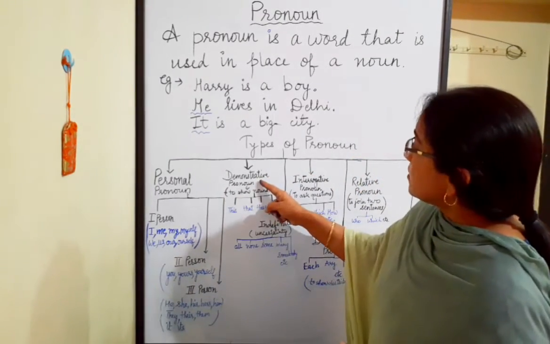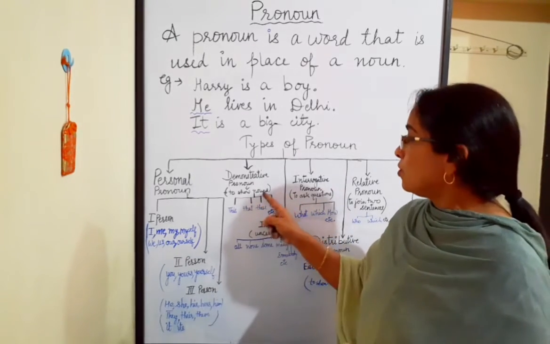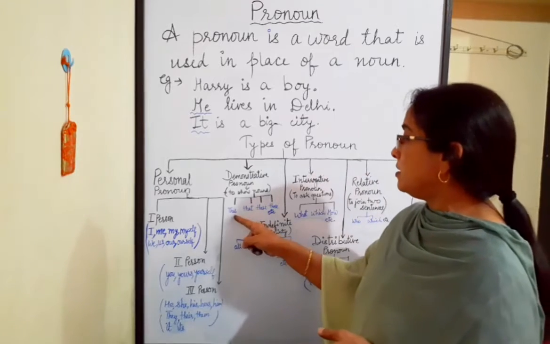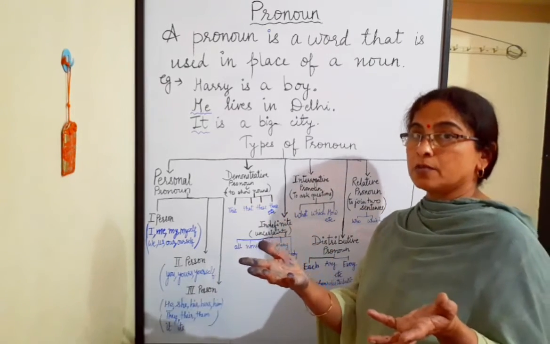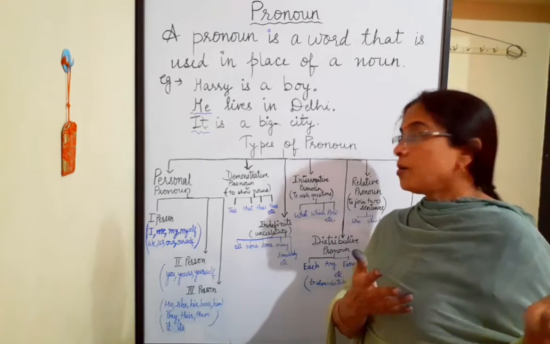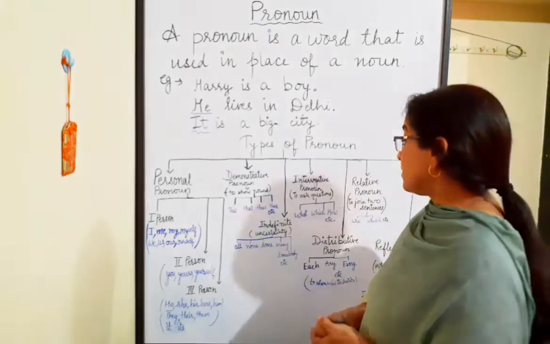Now next is demonstrative pronoun. These pronouns are used to show nouns. For example, this, that, these, those. This is my house. That is your house. These are my books. Those are your flowers.